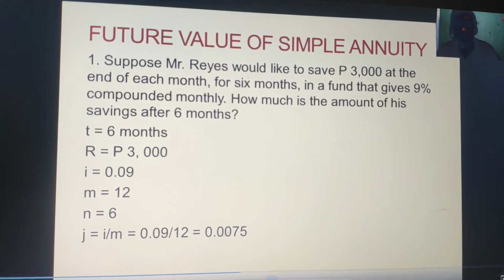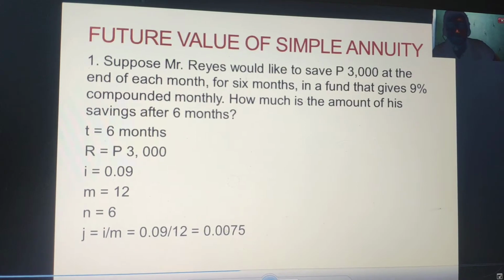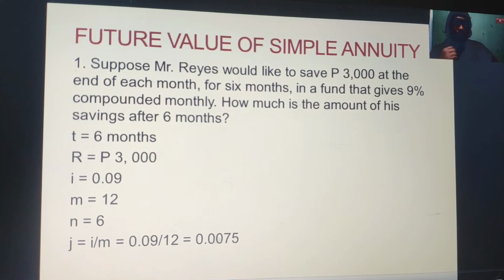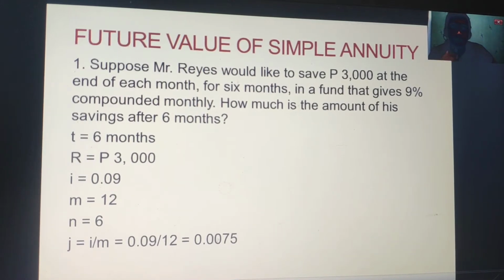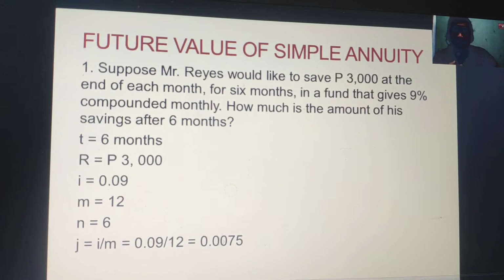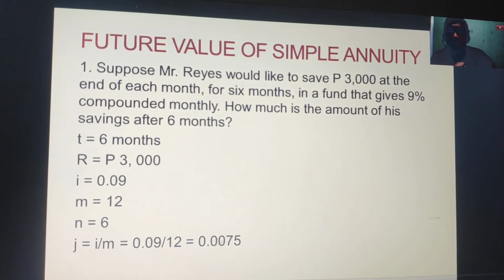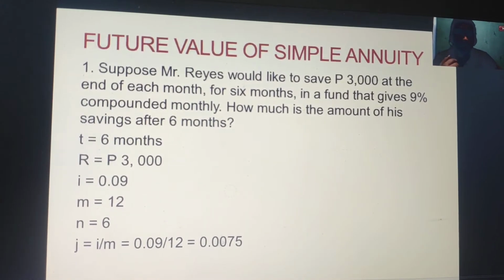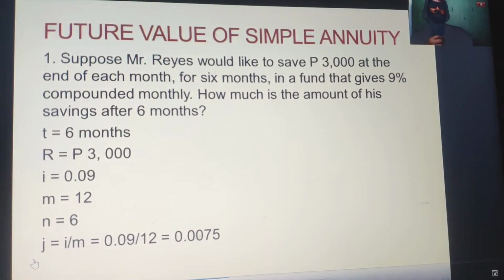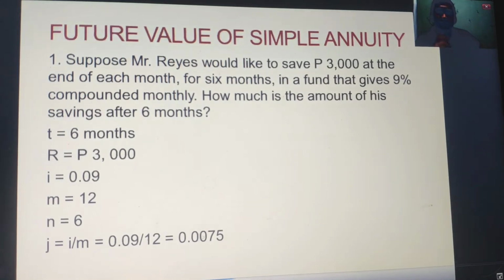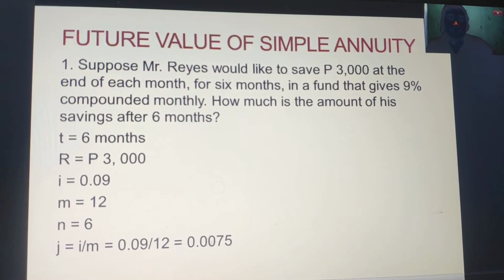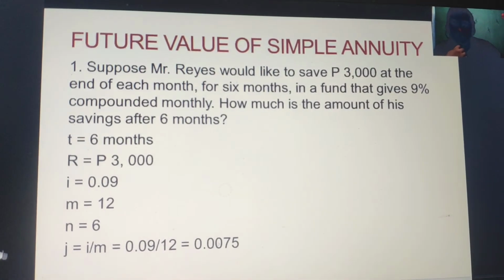So we have here the problem and the given. We have t as 6 months, the number of terms. R, we have here the payment of 3,000 every month. We have i, or the interest, at 9%. m, which is the number of compounding, which is monthly, or 12. n, we have 6, since the number of intervals coincides with the length or the duration.